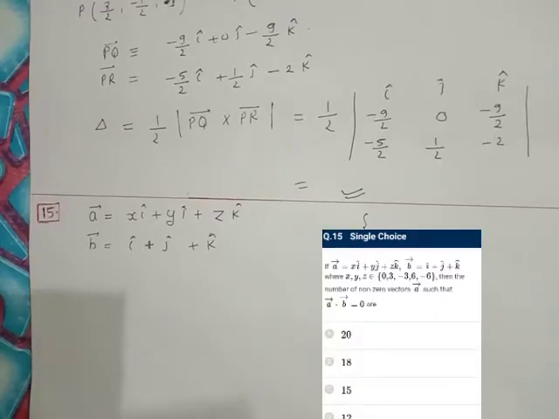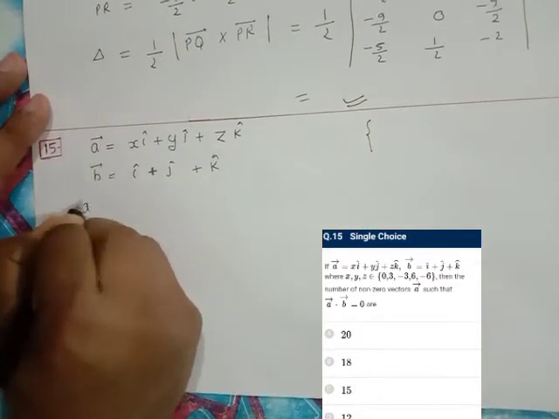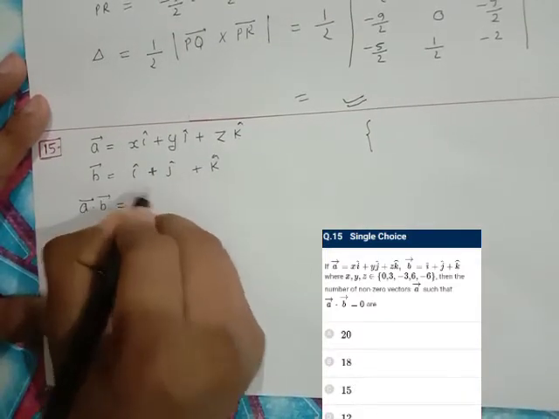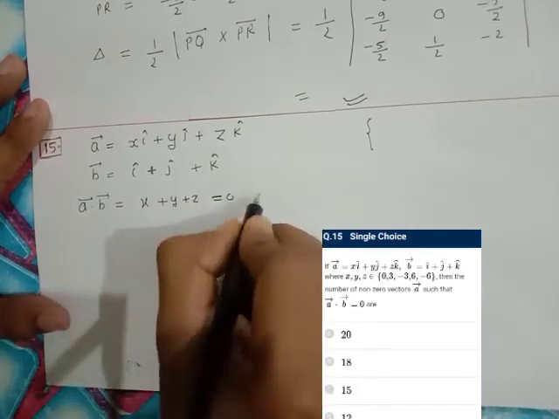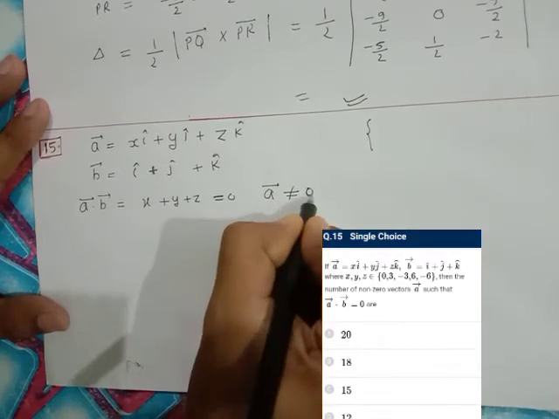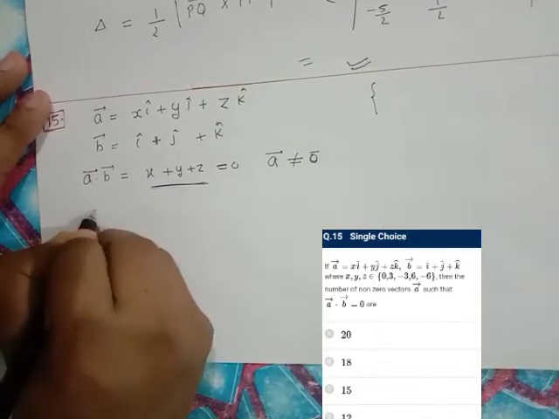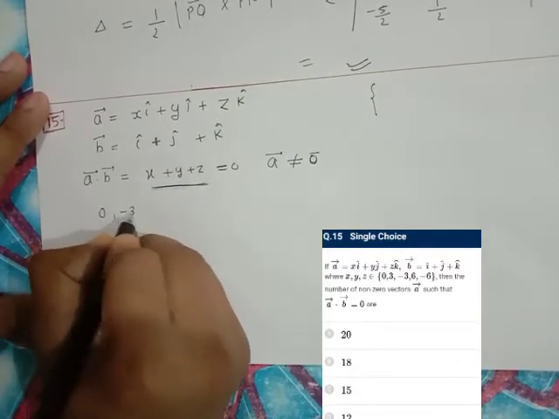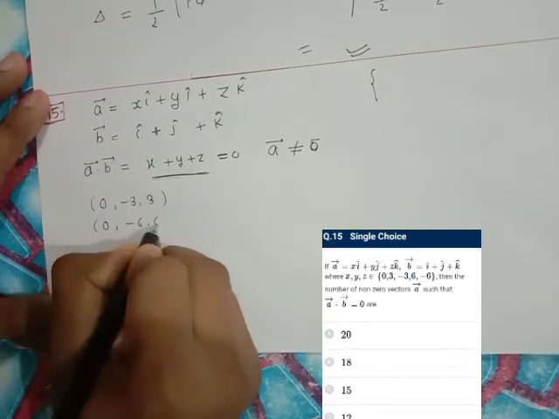Question number 15. A vector and B vector are given, and it is given that x, y, z can take the values 0, 3, minus 3, 6 and minus 6. So we have to find the number of non-zero vectors A such that A dot B is equal to 0. That means x plus y plus z should be 0 and A vector should not be a zero vector. So the possibilities for this sum to be 0 are that one of them is 0, and the other two must be minus 3 and 3. Or one of them can be 0, and the other two have to be minus 6 and 6.